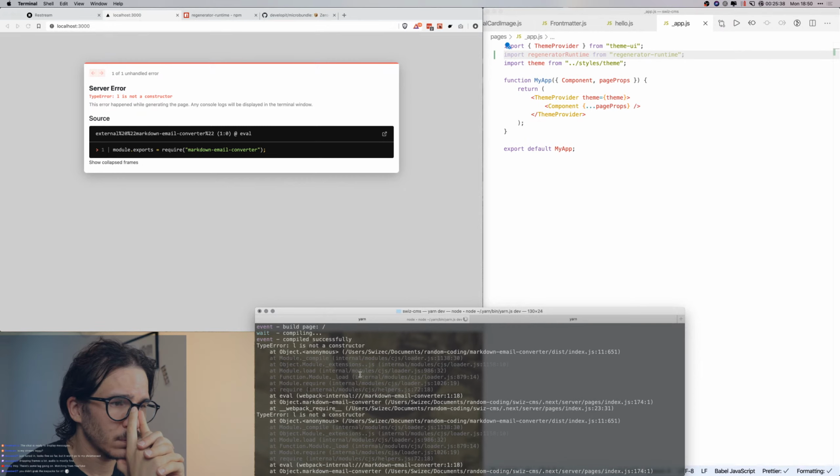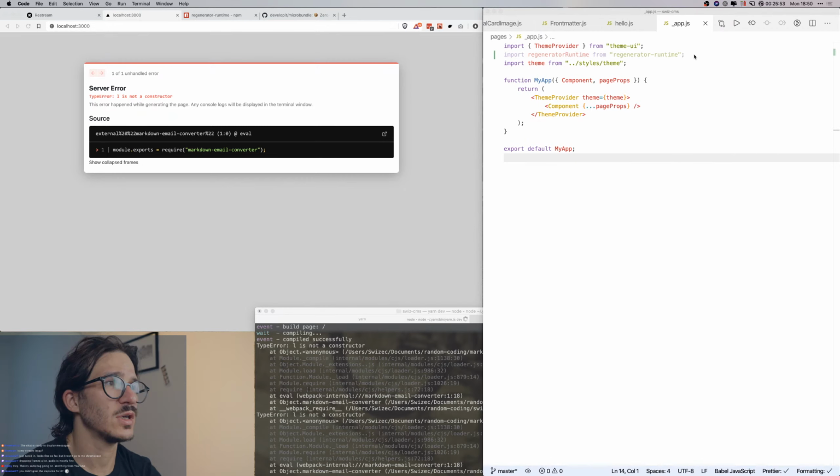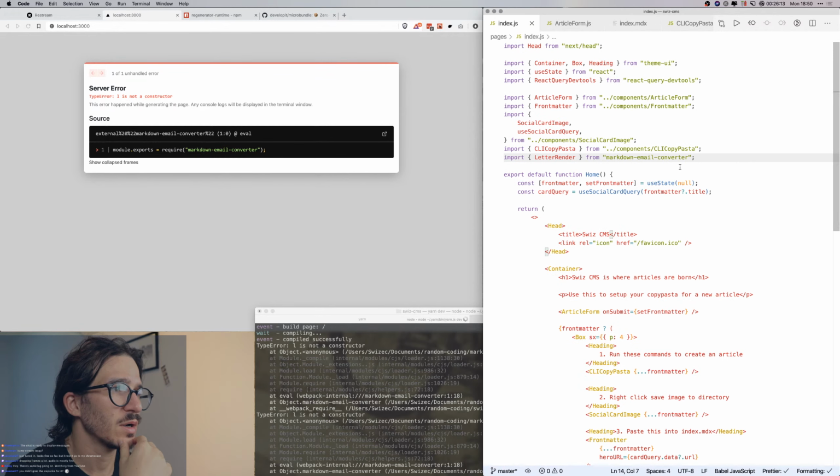Like, what the hell is NextJS doing with this code so that it's not importable? Where am I trying to use this? Let's go to index.js pages. How am I using this? I am importing letter render from markdown email converter, and then all hell breaks loose.